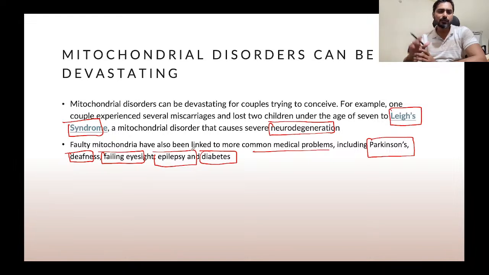So there are basically two methods of replacing the defective mitochondria. What we are seeing is mitochondrial replacement therapy.